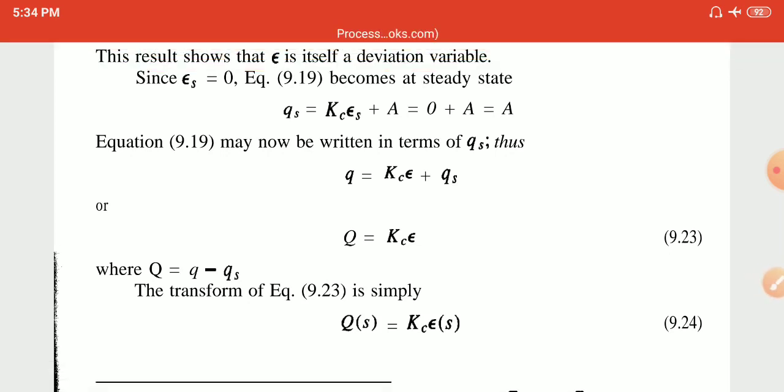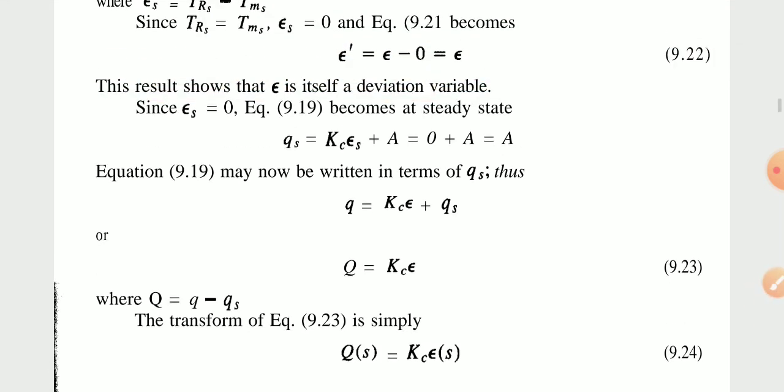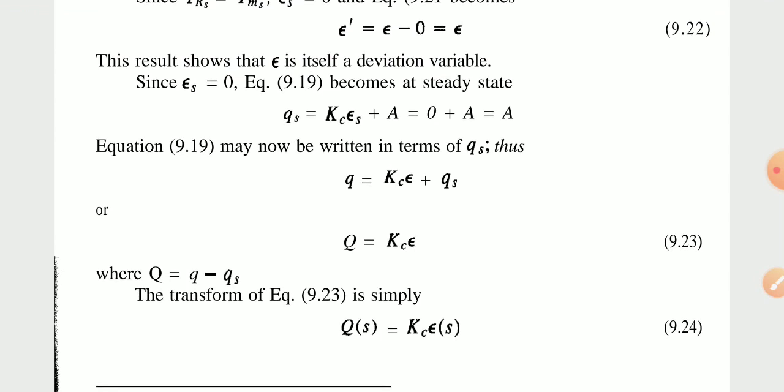And the deviation, which one? This results in epsilon itself being the deviation variable. Since ES is equal to 0, equation 9.19 becomes, at steady state, QS is equal to capital Kc ES plus A, which is equal to 0 plus A, which is equal to capital A.